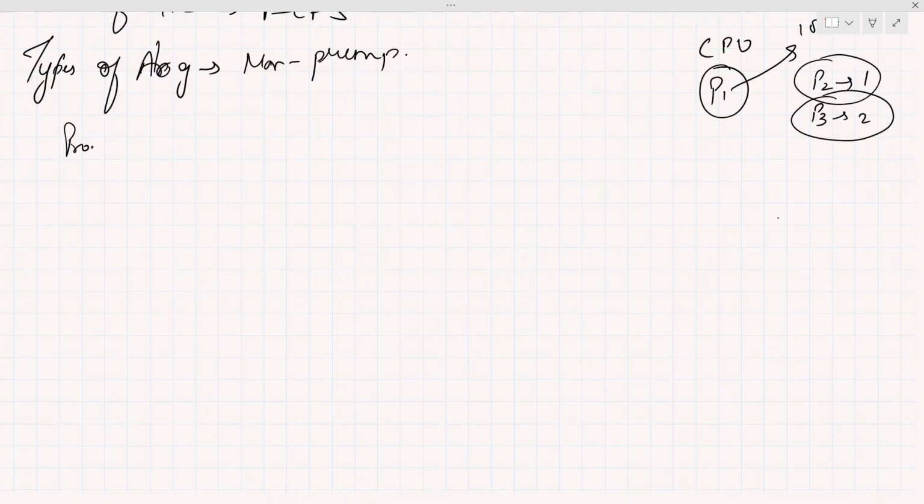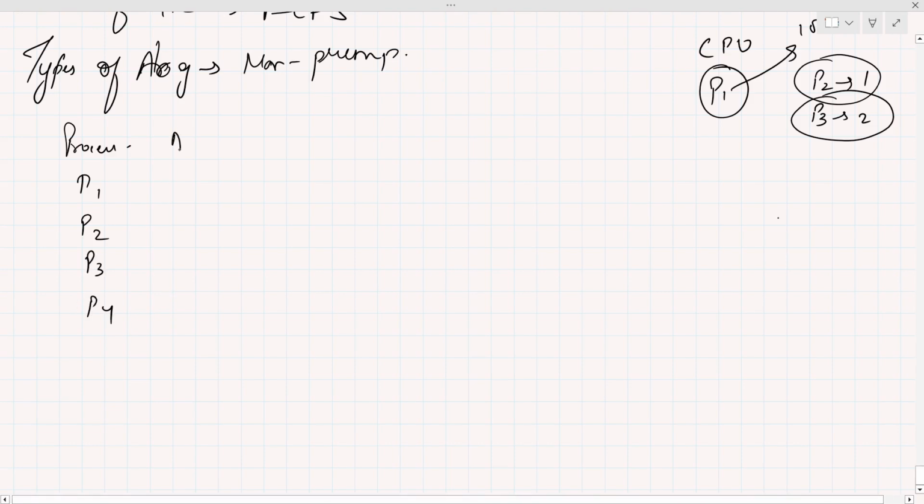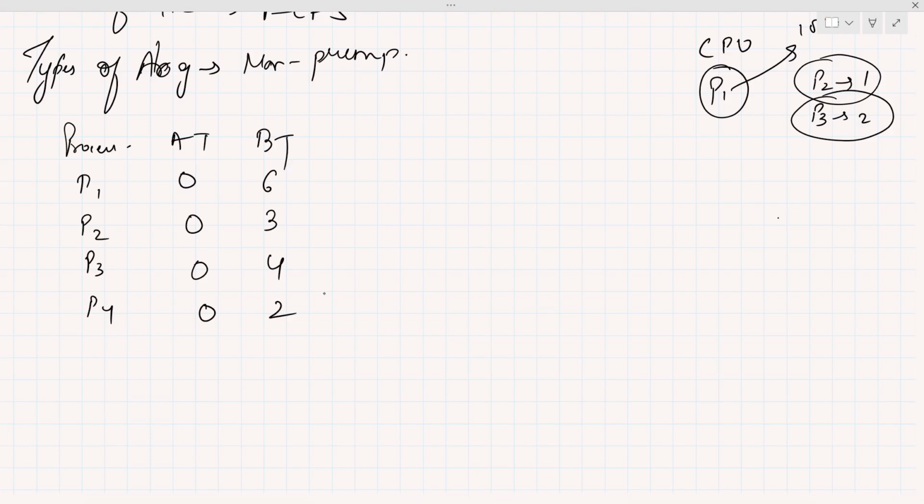Now let's solve some questions on this topic. We have a set of processes, and you have to simply find the turnaround times, average turnaround time, and average waiting time. We have 4 processes, all of them having 0 arrival time, and burst times 6, 3, 4, 2. Pause the video and try to solve this question by yourself, because it's a very easy question. You can easily do that.